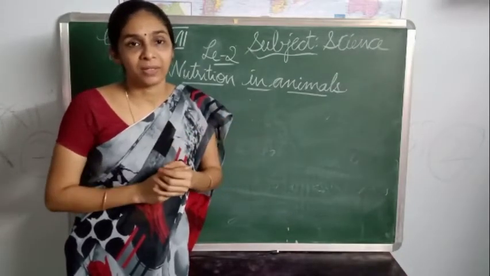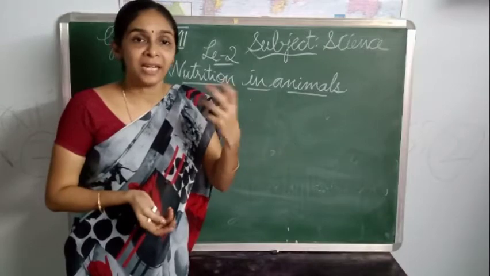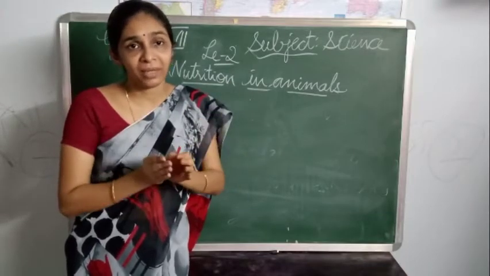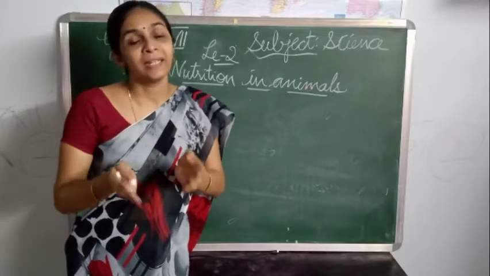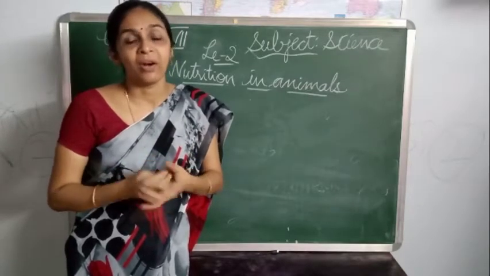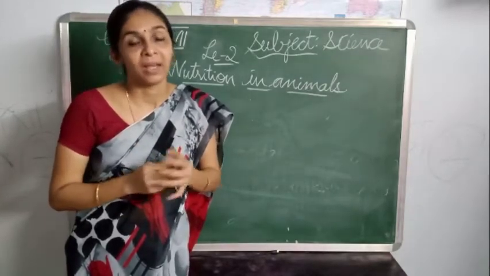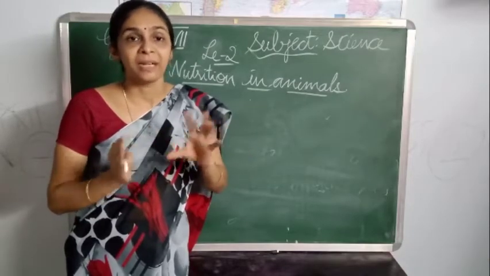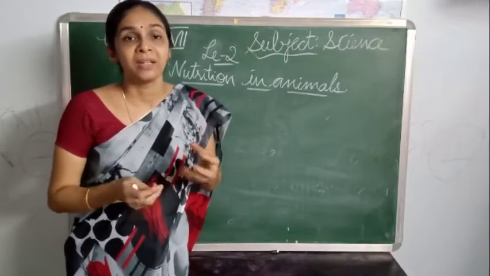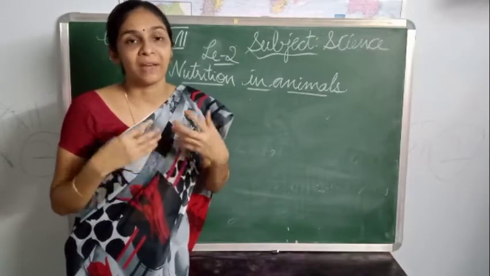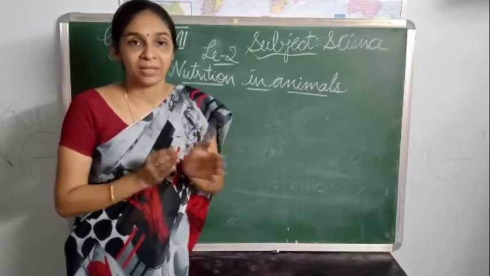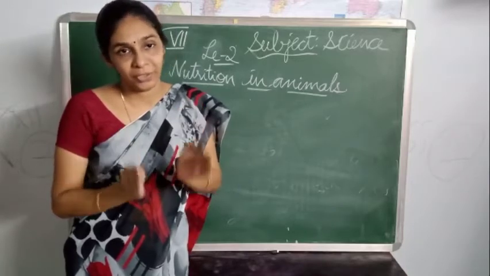This total process, that means the intake of food and the conversion of the food into soluble form, and then it will be absorbed or utilized by our body for the metabolic activities, for life activities, we can call it nutrition.